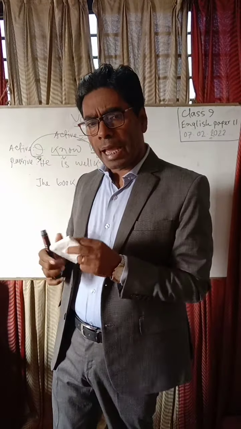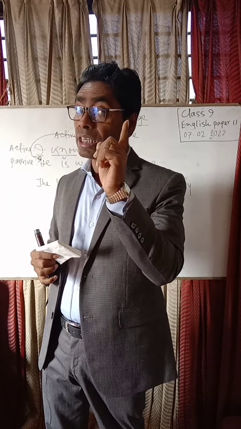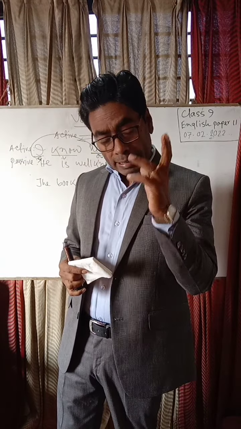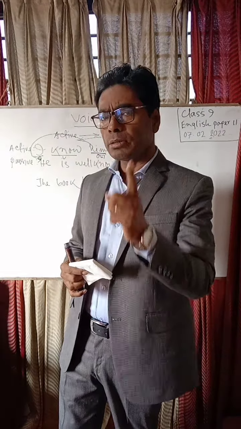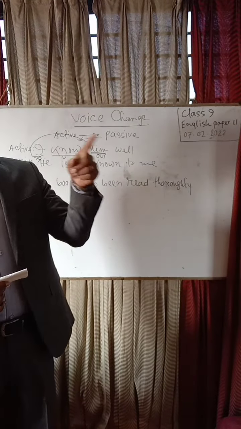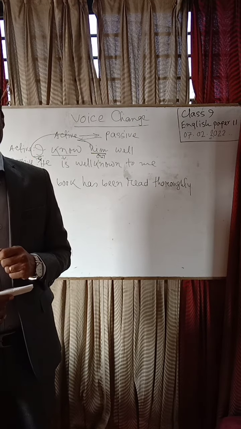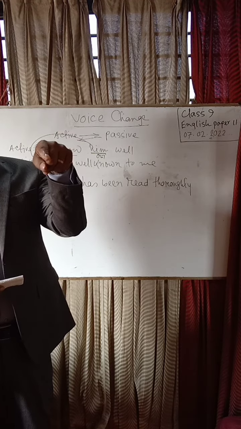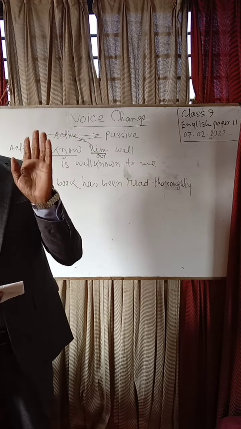We have to bring an extra auxiliary verb. Remember this. We have to bring an extra auxiliary verb. In an active sentence, if there is one auxiliary verb, in a passive sentence you have to bring another auxiliary verb. Then there will be two auxiliary verbs. Again, I say, if there is no auxiliary verb in the active sentence, you have to bring one auxiliary verb. That means you have to bring one auxiliary verb more in the passive sentence.